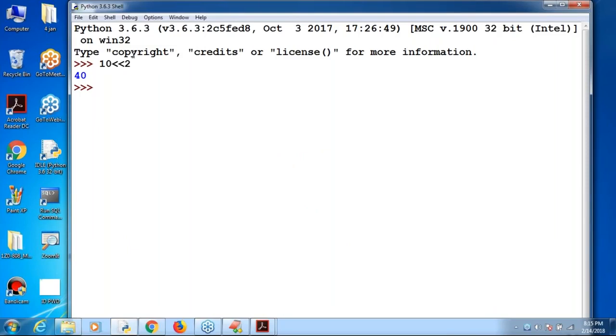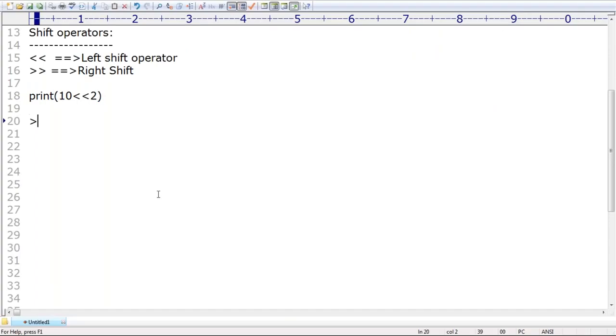Similarly, how can we use the right shift operator? Okay, so this is the right shift operator. Very simple. How does the right shift operator work? Same style, it's going to work. Then right shift 2. Observe that.